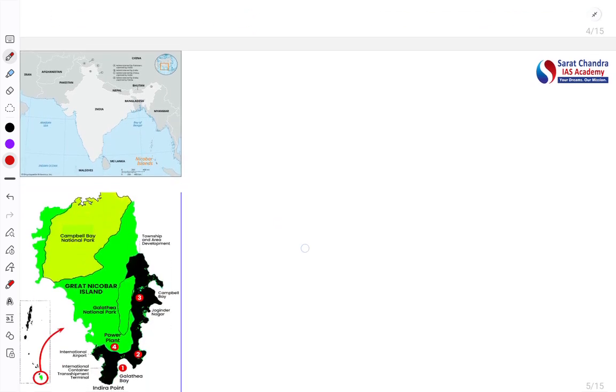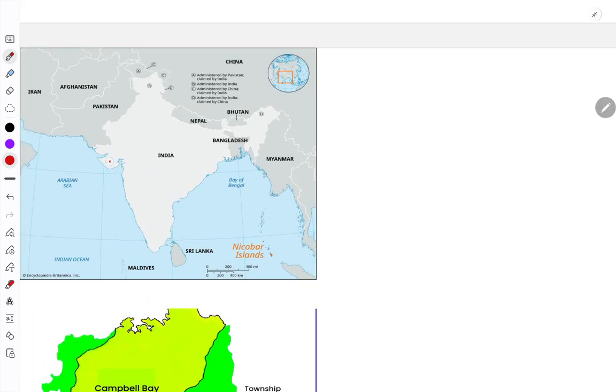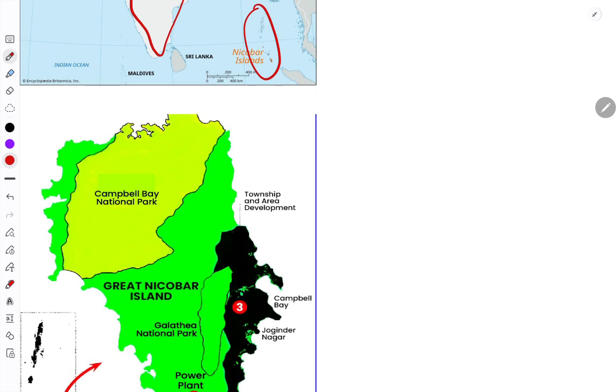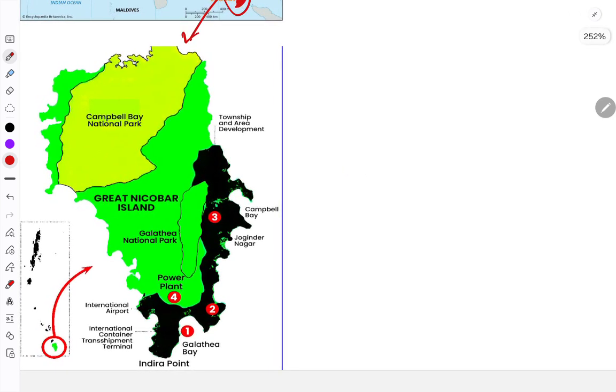What becomes important here is to understand the location. See, this is India, and this is the Andaman and Nicobar Island. In the southern part, you see the Great Nicobar Island. As you see in the map, this part is the Great Nicobar Island.